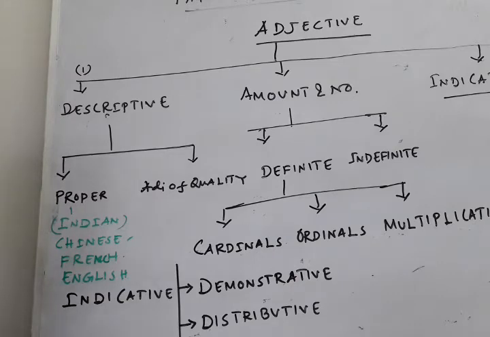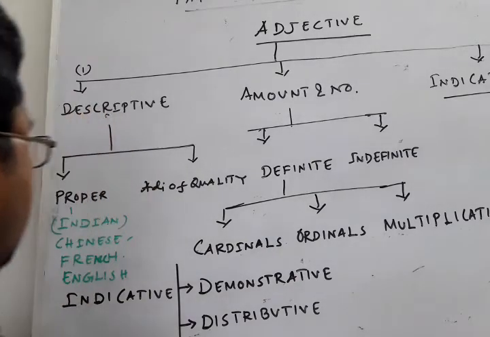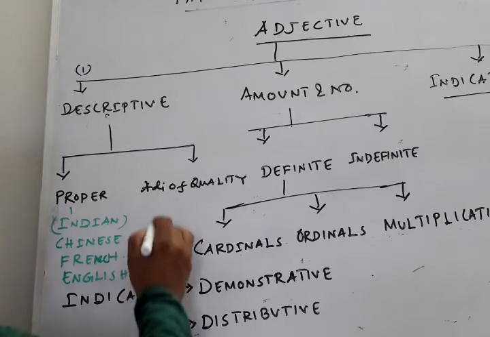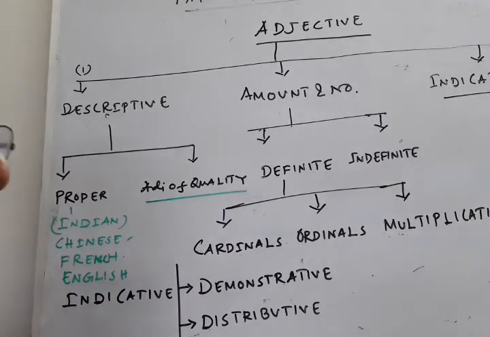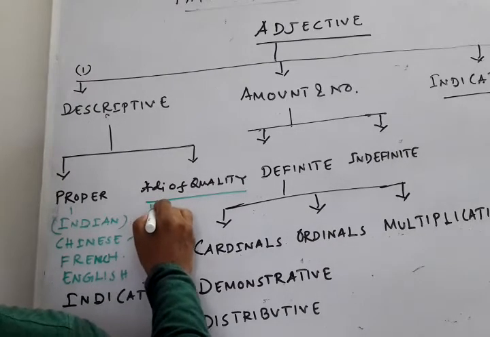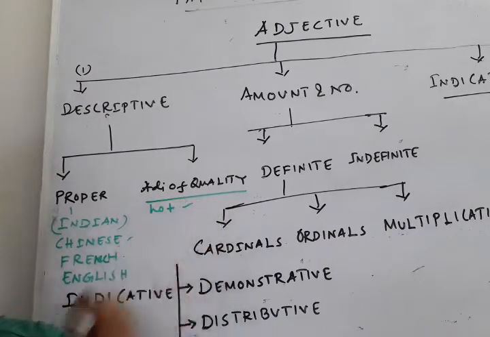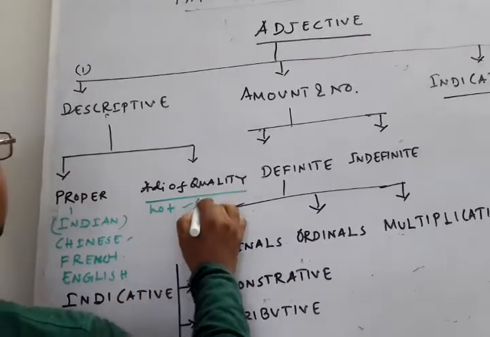Next comes adjective of quality. The word which is used to show the quality of a noun is called adjective of quality. What are the words? Suppose, hot. Today is a hot day. Suppose today is a cold day.